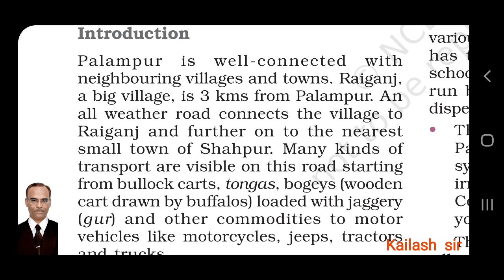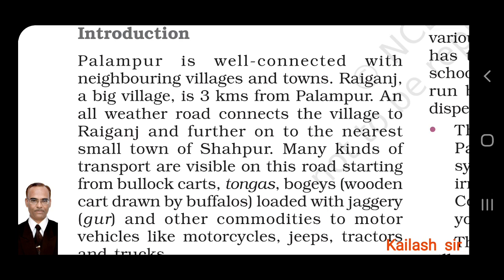An all-weather road means a road which is durable, weatherproof, or usable in any type of weather. Such a road connects the village to Raiganj and further on to the nearest small town of Shahpur. Many kinds of transport are visible on this road, starting from bullock carts.